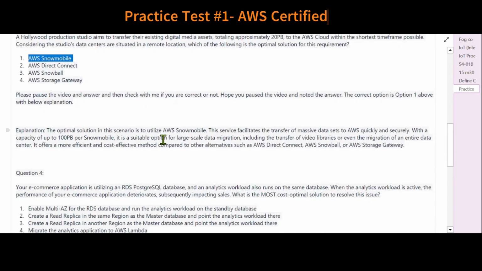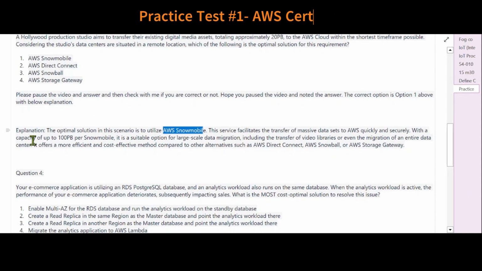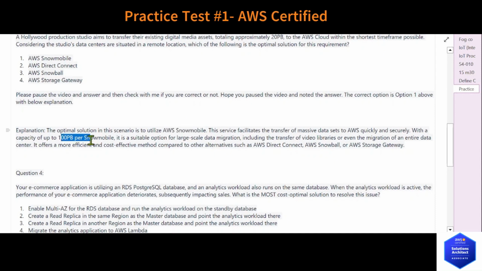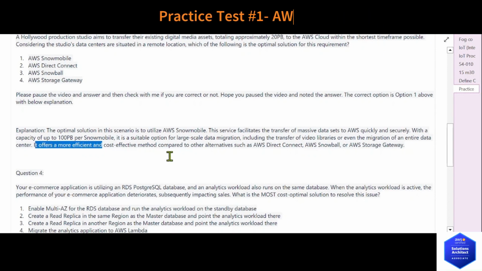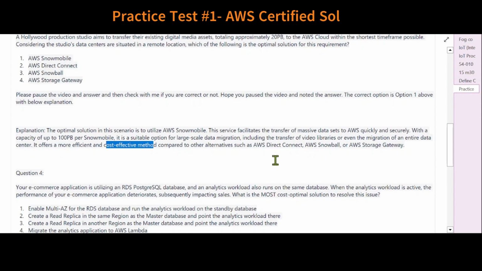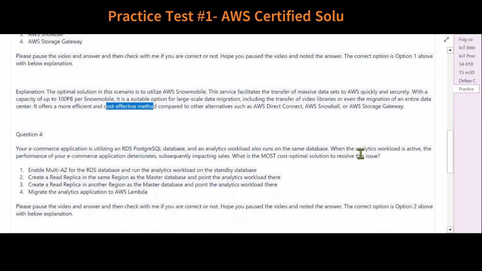Explanation: the optimal solution in this scenario is to utilize AWS Snowmobile. This service facilitates the transfer of massive data sets to AWS quickly and securely. With a capacity of up to 100 PB per Snowmobile, it is a suitable option for large-scale data migration, including the transfer of video libraries or even the migration of an entire data center. It offers a more efficient and cost-effective method compared to other alternatives such as AWS Direct Connect, AWS Snowball, or AWS Storage Gateway.